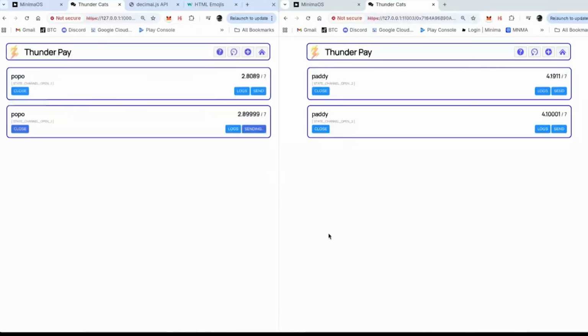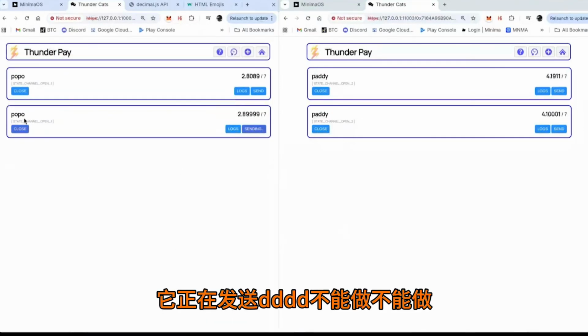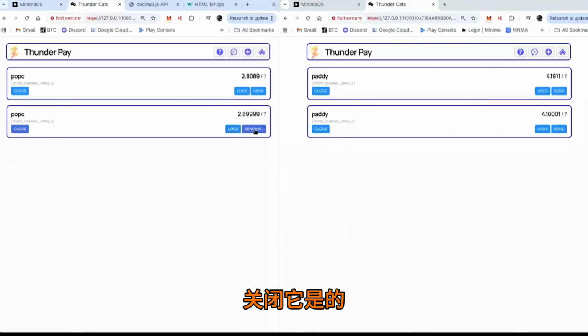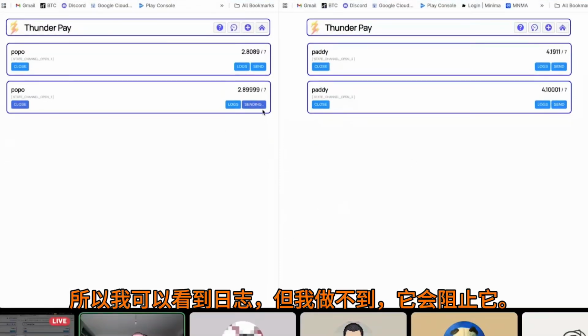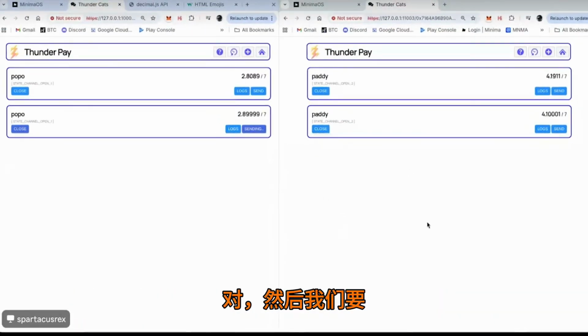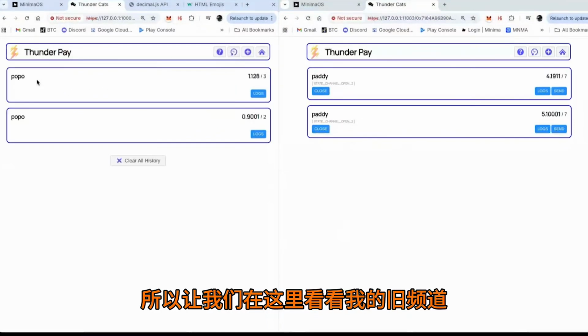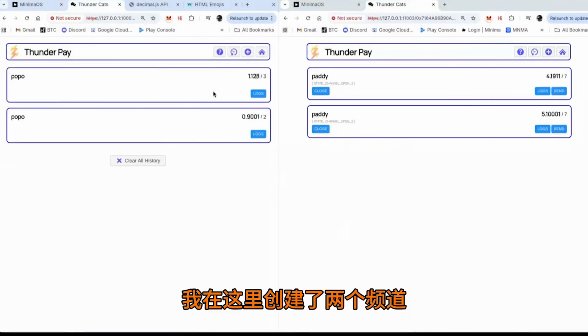1. And it's sending. Can't close it. Yeah. So I can see logs, but I can't do stuff. It catches that up, right? And then we're going to see how you can close the channel as well. So those are there. So let's have a look at my old channels here. I had 2 channels here that I created.